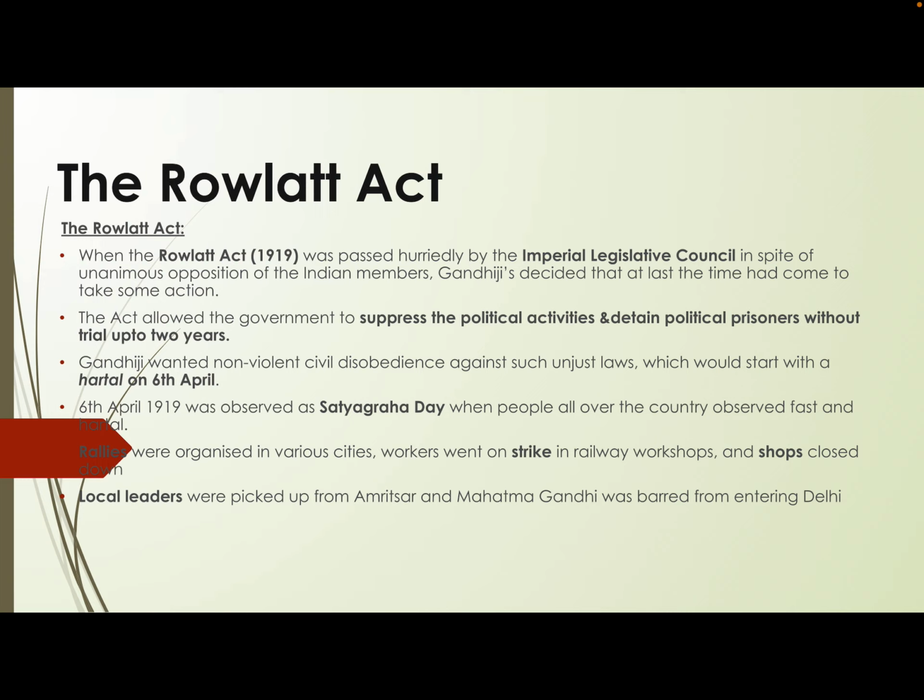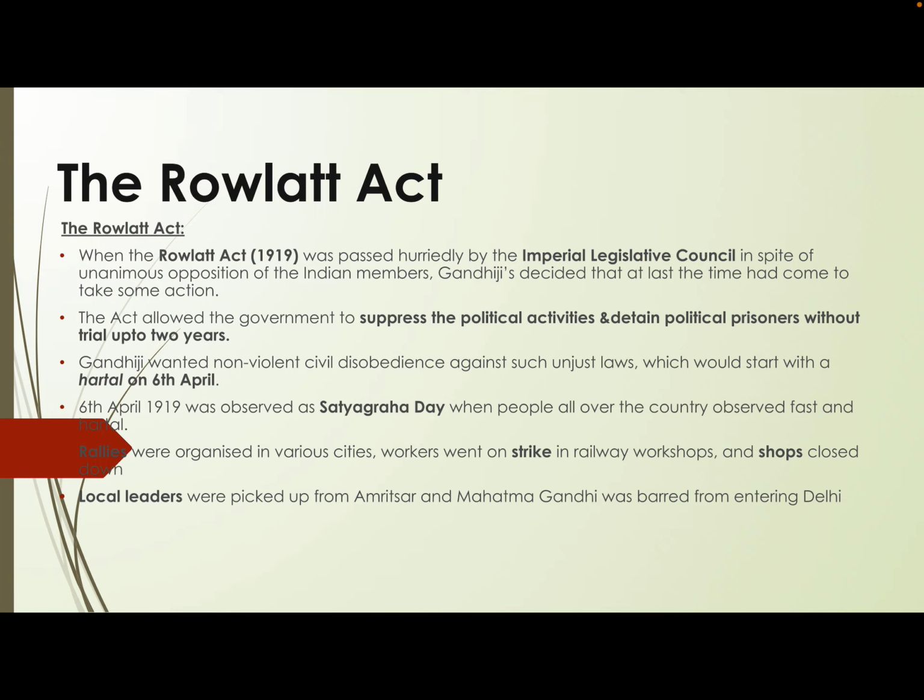Of course, this is something very, very simple to know and understand, that the moment people started agitating against the British government, the government became aware, and then definitely the government had to suppress and repress the activities of the people. So how was the government doing it? The government definitely will take care of the leaders. So here the government picked up the local leaders from Amritsar.